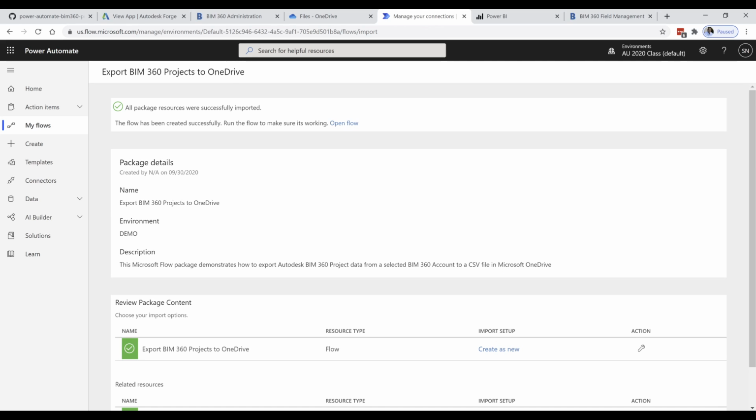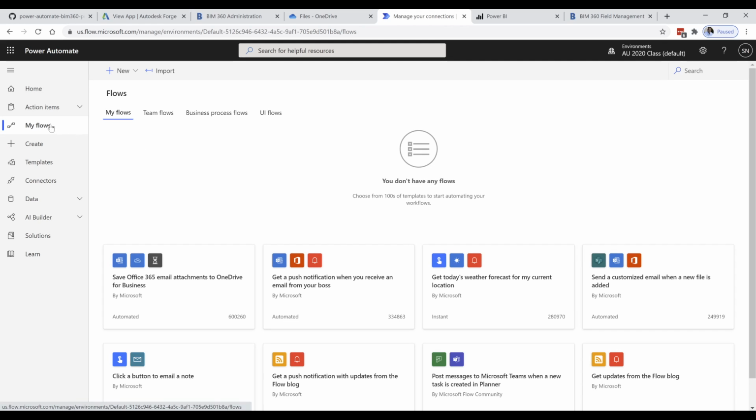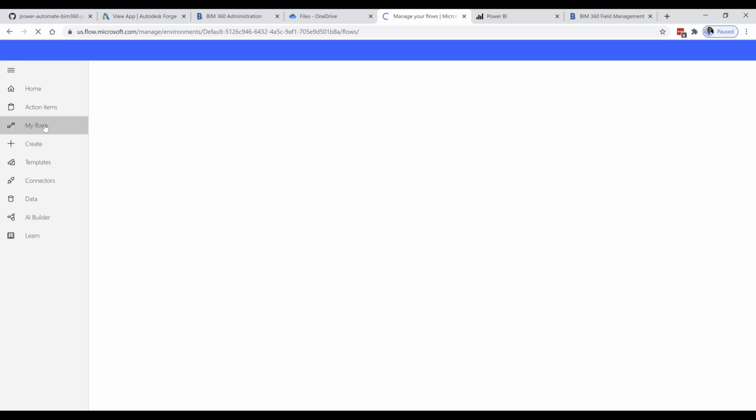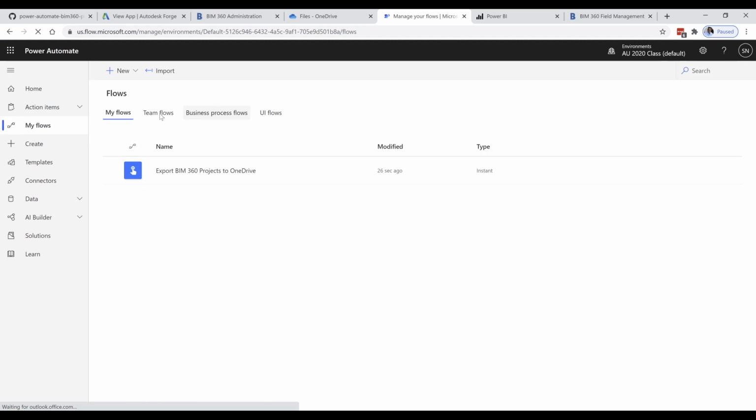Now importing is completed. We click on the flow, click out and come back. We should see now under My Flows, Export BIM 360 projects to OneDrive.